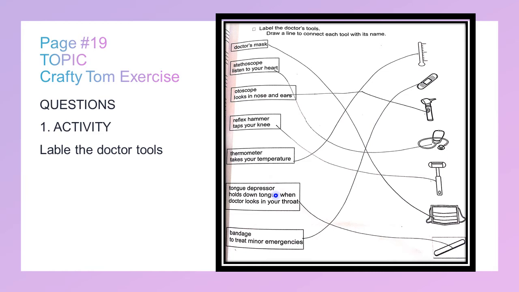Tongue depressor. Holds down tongue when the doctor looks at your tongue. This is a tongue depressor. Bandage. To treat minor emergencies. This is a bandage.